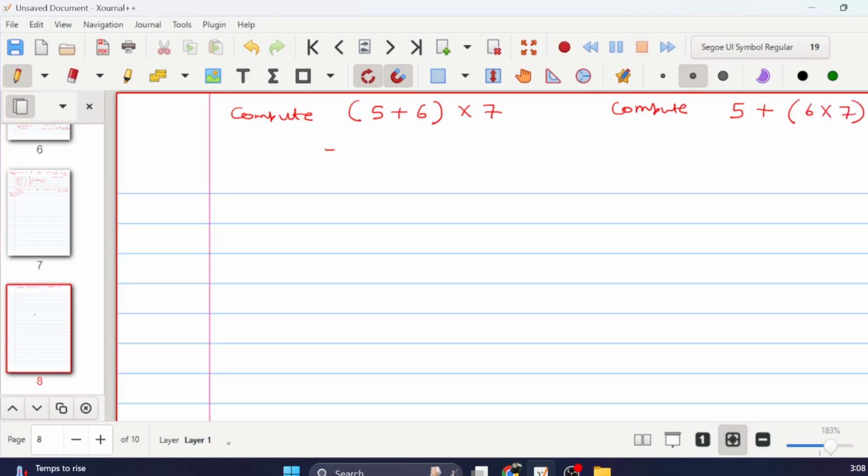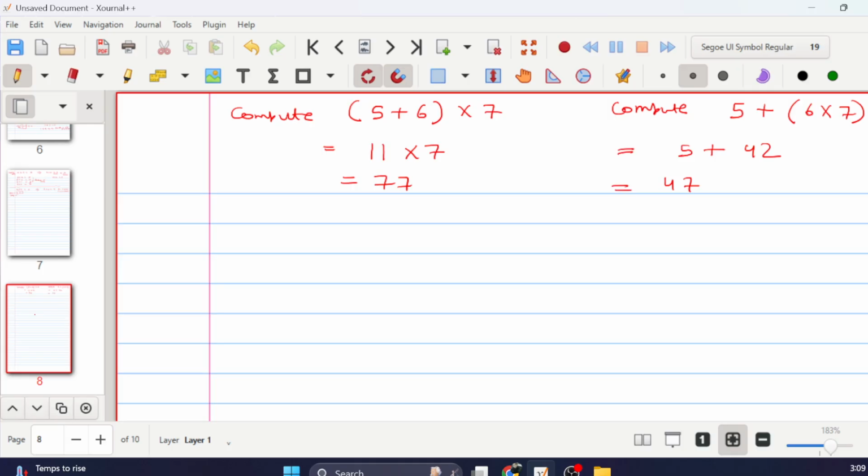So this is going to be 11 into 7, which becomes 77, and this is going to be 5 plus 42, which is 47.